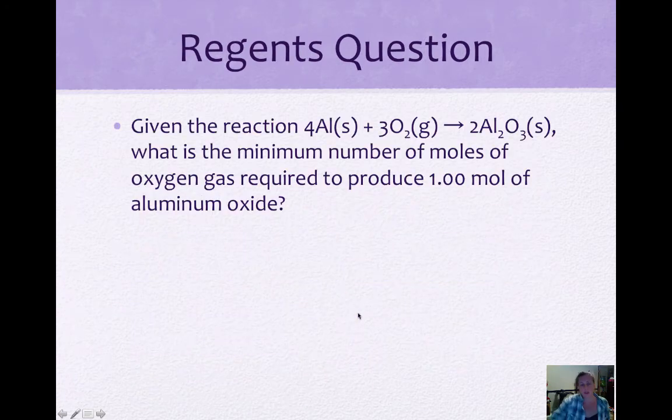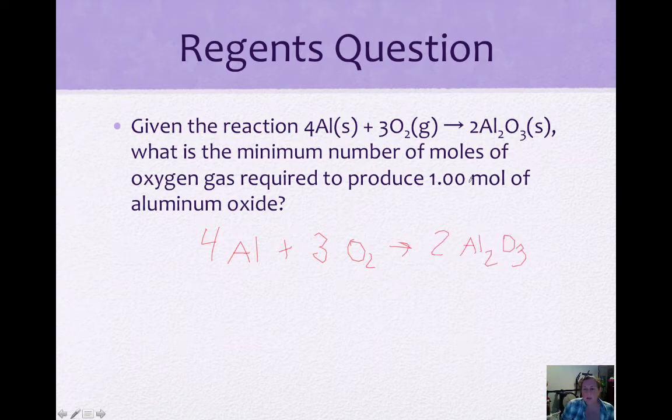Some sample regents questions. Given the reaction, 4 aluminum solid plus 3 oxygen gas produces 2 aluminum oxide solid. What is the minimum number of moles of oxygen gas required to produce 1 mole of aluminum oxide? Okay, so our relationship here, we have 4 aluminum plus 3 O2 produces 2 aluminum oxide. So now it's saying if we want to produce 1 mole of aluminum oxide, so we want this to be 1. How do we get from 2 to 1?